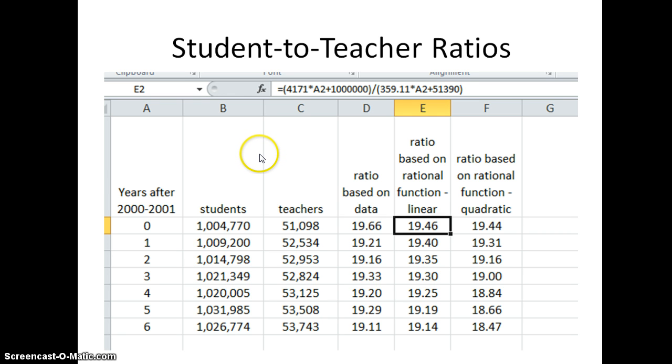Using the data given and the four graphs shown earlier, I divided the number of students by the number of teachers to find the ratio based on the data as it's shown in this graph. As for the other two ratios, I used the equation function in Excel, the number of years after 2001, which represents the A2, and the linear and quadratic equations from the graphs to make a rational function, as it is shown here, that determines the student-teacher ratio based on the linear and the quadratic equations.